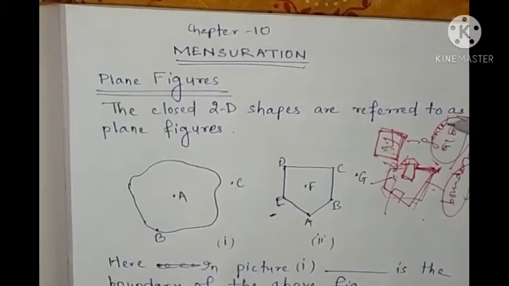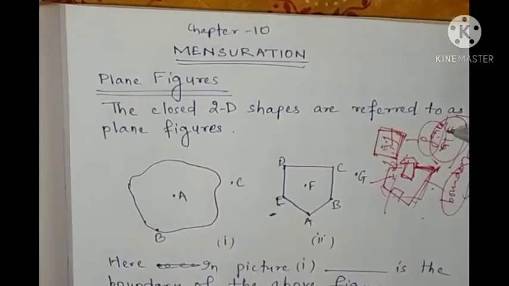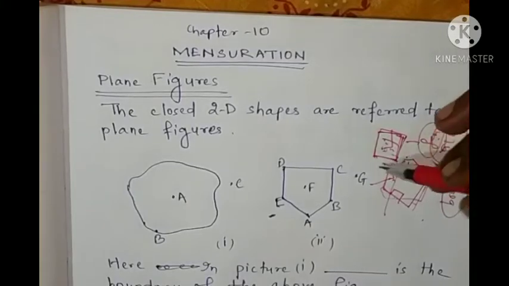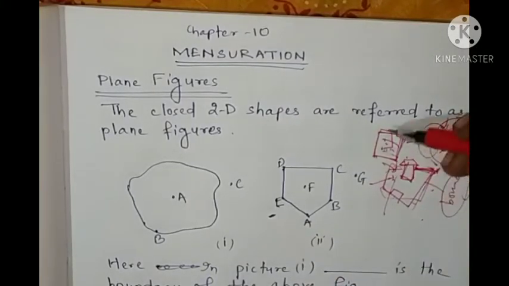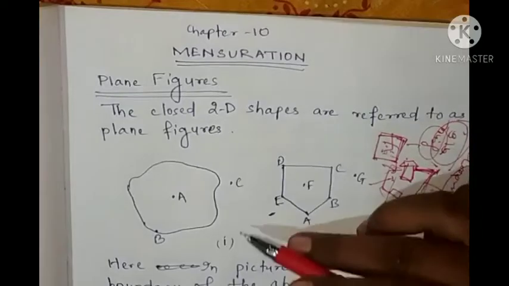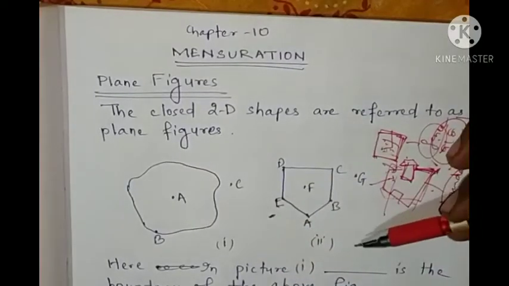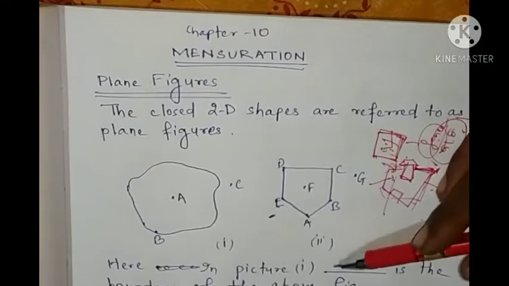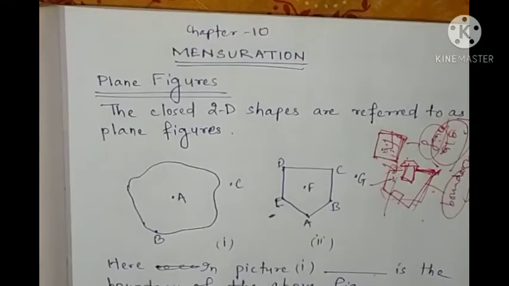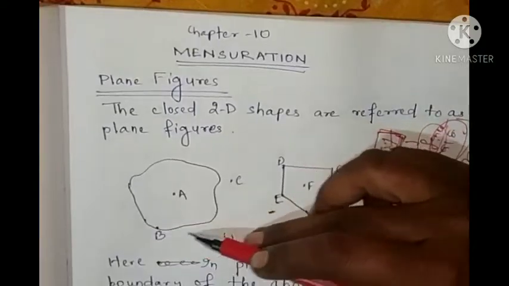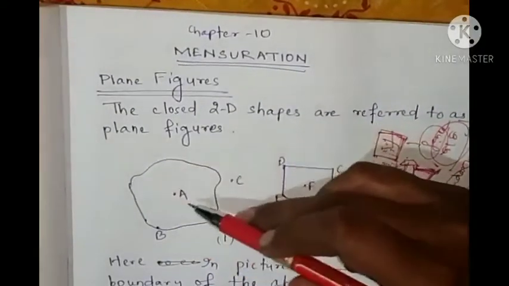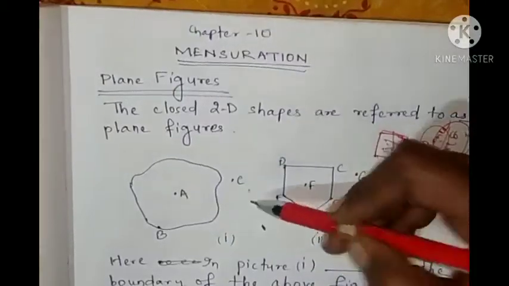So this boundary, fence, all have what? Means a boundary. That is a closed figure. So here in picture 1, the dashed line is the boundary of the figure. Which is the boundary? Here B is the boundary. So point B is on the boundary, A is interior, C is exterior.